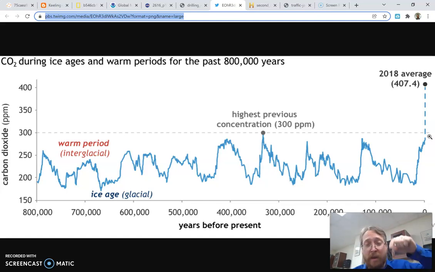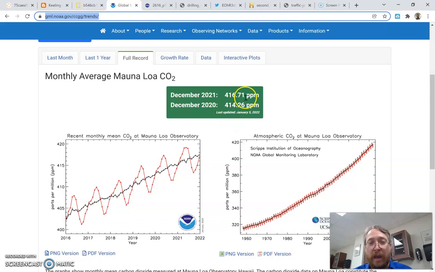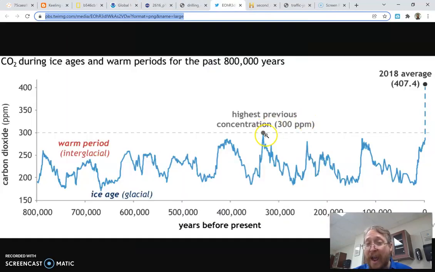So what is happening to our atmosphere right now is different. It's not part of the natural cycle. It's not part of something that has happened in the last 800,000 years. Today, our CO2 count in the atmosphere, at least from December 2021, the average in December 2021 was 416. That's a lot higher than the natural 300 peak from the prior years.